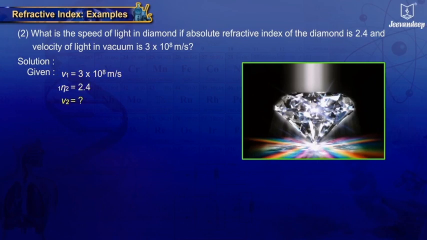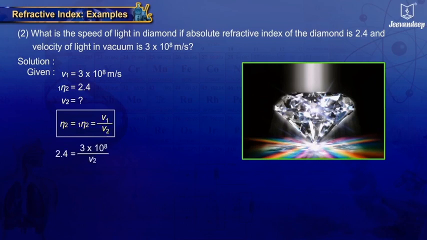We have to find out the speed of light in diamond. Absolute refractive index of the diamond is given by the ratio of V1 to V2. That is, 1η2 equals V1 upon V2.